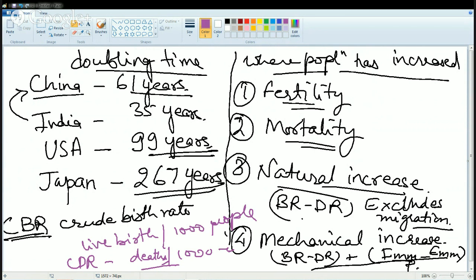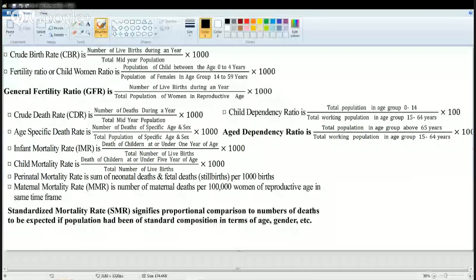Now, before we understand any concept, there are numerous examples to understand the birth rate and the death rate. So we'll be moving on to the next slide, which shows the various equations for the concept. So here is the crude birth rate, as we have already discussed. It's basically the number of live births divided by the population, multiplied by 1,000. The next is fertility ratio, or child-woman ratio.